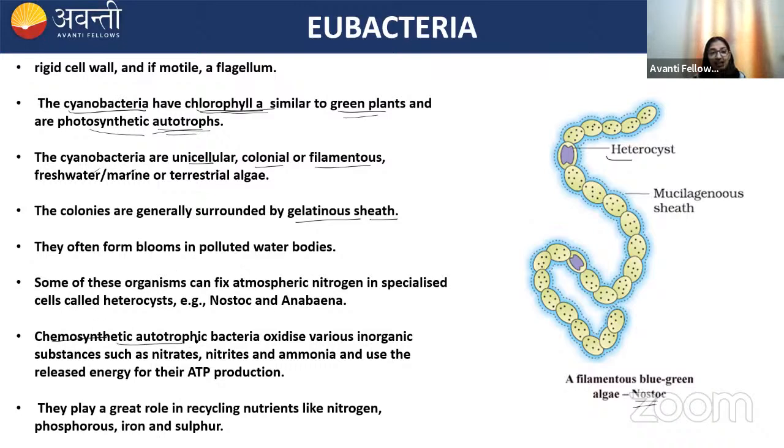Now they are chemosynthetic autotrophs. That I already told you, that chemosynthetic autotrophs are those bacteria which can synthesize their food by oxidizing various inorganic substances like nitrate, nitrite, ammonia, and use them as their source of energy. So these chemosynthetic autotrophs are generally nitrifying bacteria, and they play a very important role in nitrogen, phosphorus, iron, and sulfur nutrient recycling. Remember this. In the nitrogen cycle, you have studied nitrification, where you have studied the role of bacteria like Nitrosomonas, Nitrococcus, Nitrobacter; they all are nitrifying bacteria.